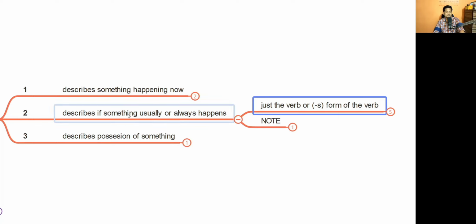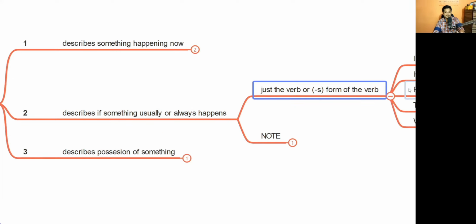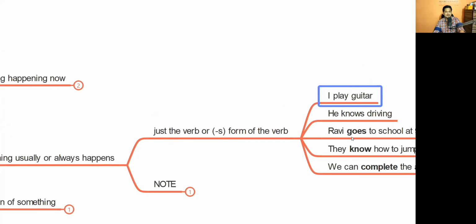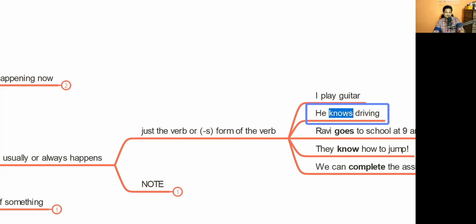So something which usually happens, or let's say always happens, throughout your life or somebody else's life or somewhere else, then you can just use this form. Example, I play guitar. When you say I play guitar, you basically mean to say that I always play guitar. He knows driving. See, the S form of the verb came. Know is a verb, so after he comes knows.